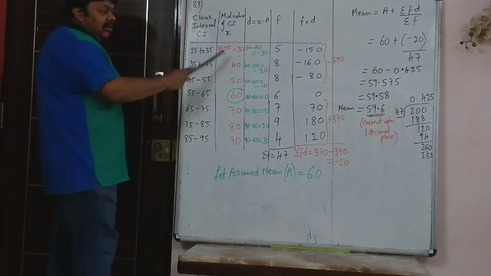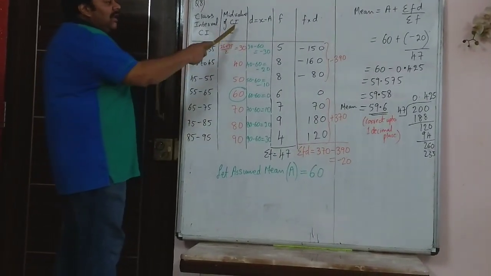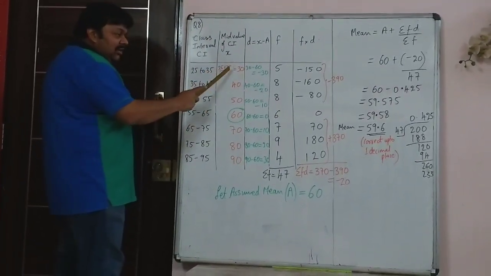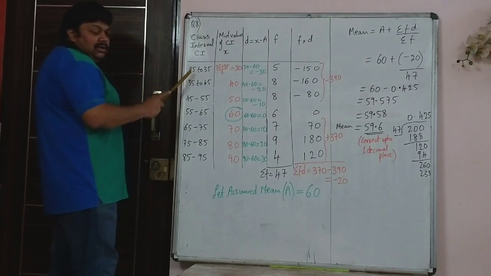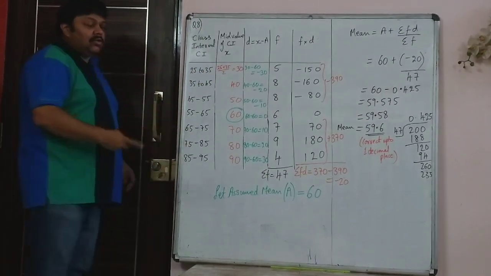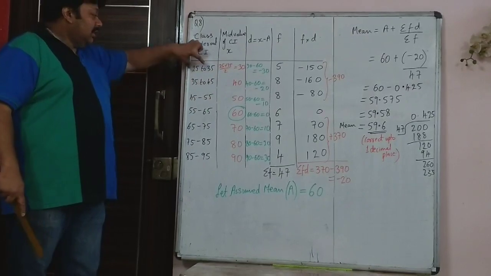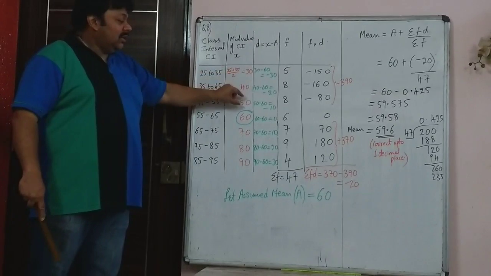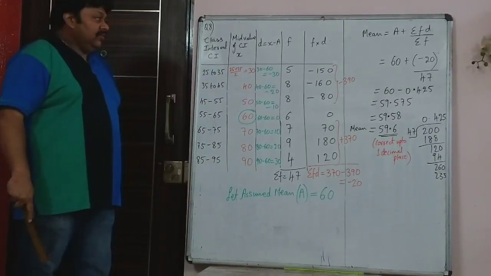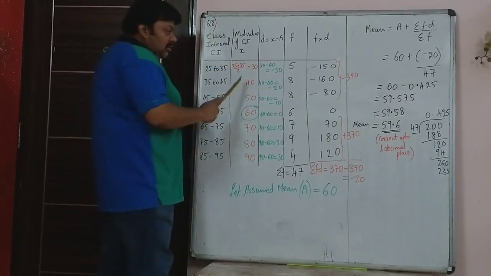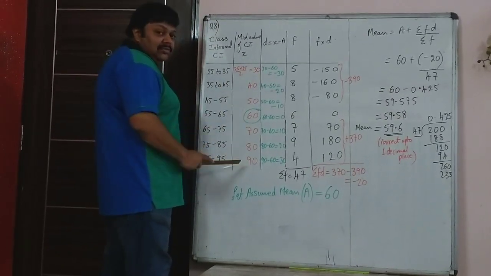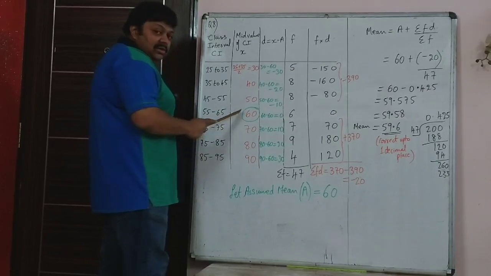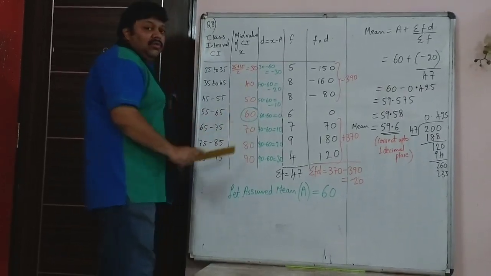It is already in ascending order, so here we had to find the value of x, that is the mid value of each class. Now this you need not show. It is not necessary that you write 25 plus 35 upon 2. You can directly say 30, and each class has a size of 10, so this will increase in steps of 10. Now in this case there are 7 data, so 3 on top, 3 below. The middle term, that is 60, we will take as the assumed mean.